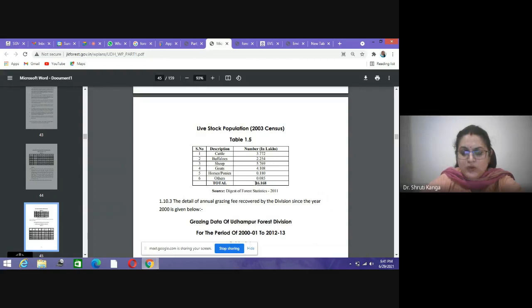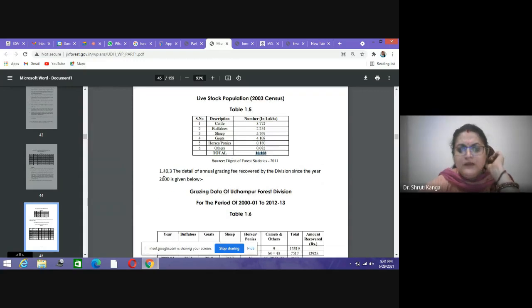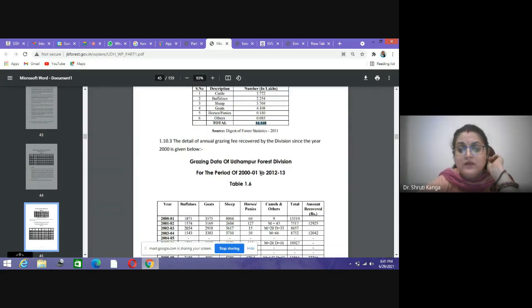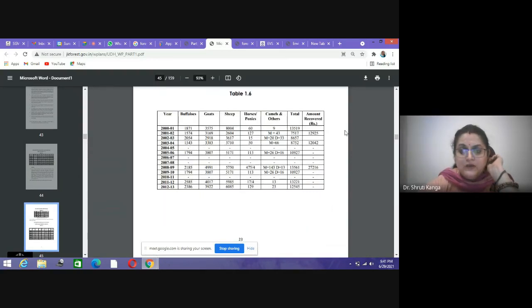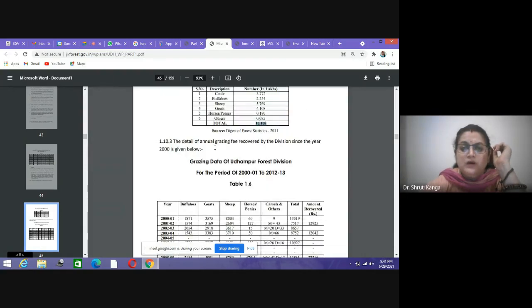The total number is 16 lakh 168, which includes cattle, buffaloes, sheep, goats, horses, and other classes. Then the detailed annual grazing recovered by the division from the year 2002 to 2013. These are the different details about the grazing data of the division.